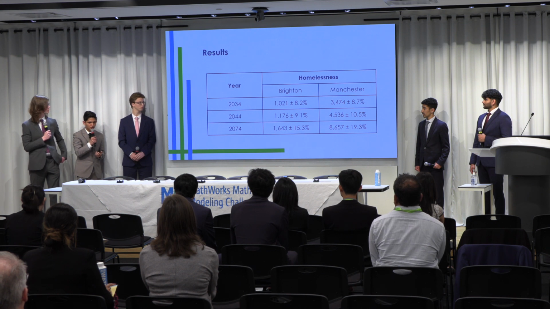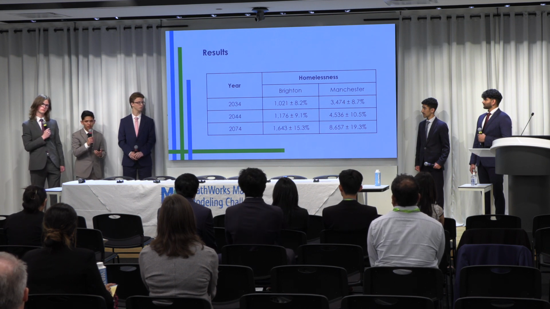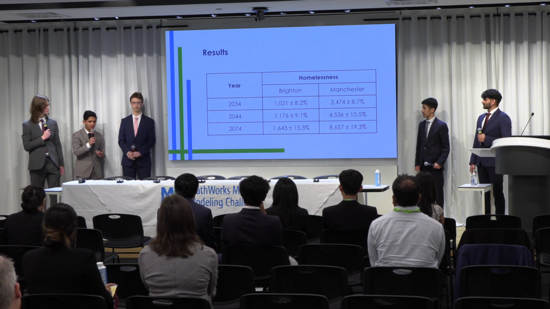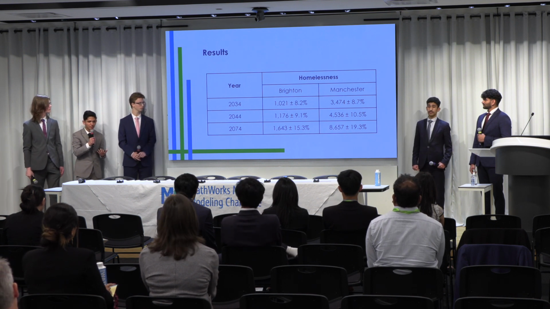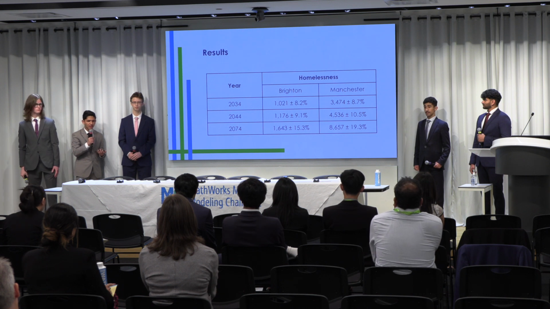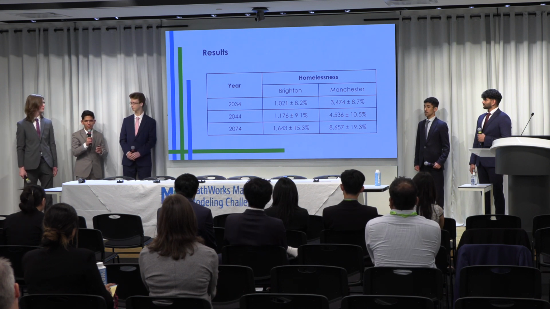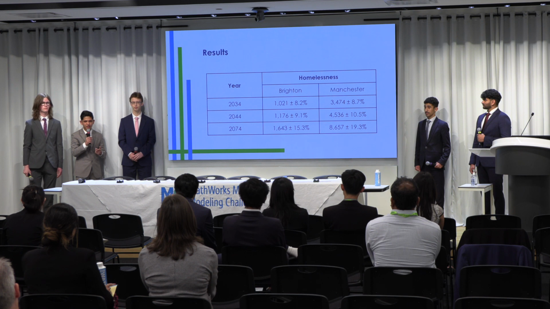Our results for the 2 towns in the UK report roughly doubling in the homeless population for Brighton and approximately 5 times increase for Manchester from the current figures, with Brighton seeing a constant linear growth rate, whereas Manchester sees a gently increasing growth rate.